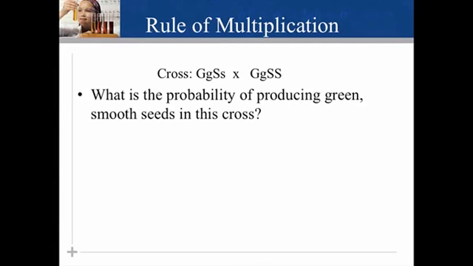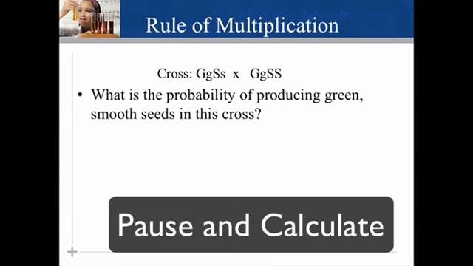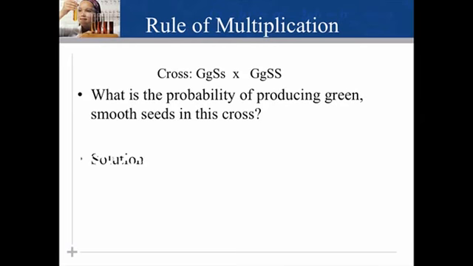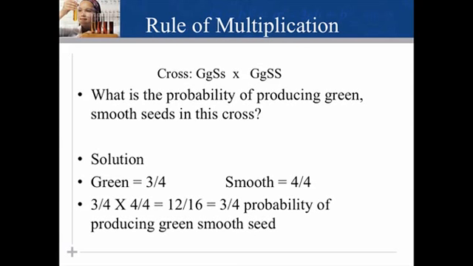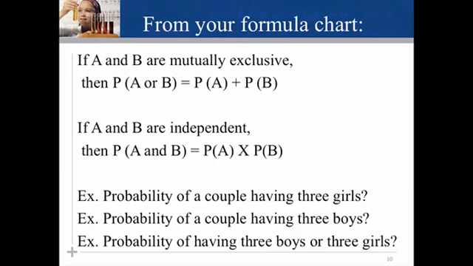What is the probability of producing green, smooth seeds in this cross? Take a moment to pause the video and do your calculations. Here's the solution. Green has 3/4 probability. Smooth has a 4/4 probability. So 3/4 times 4/4 equals 12/16, or a 3/4 probability of producing green, smooth seeds. The AP Biology formula chart contains the formula to use when applying the rule of addition.